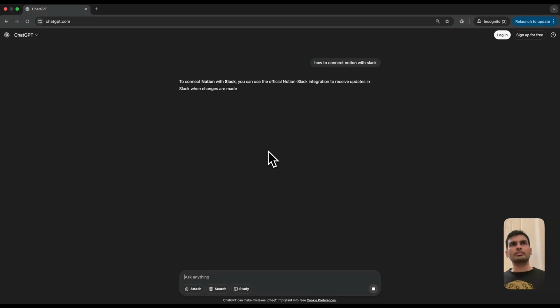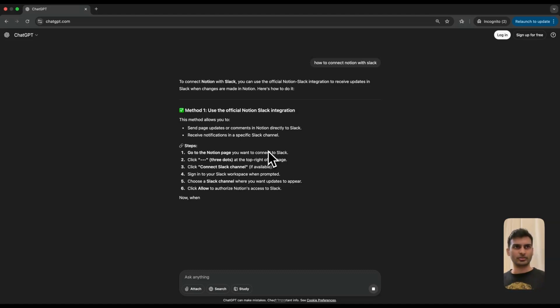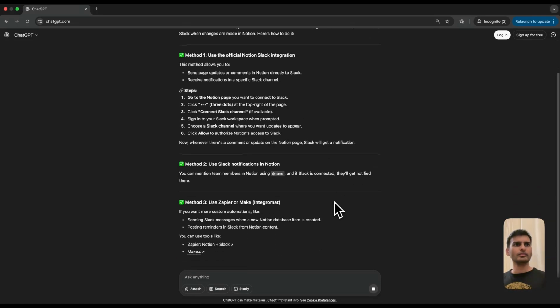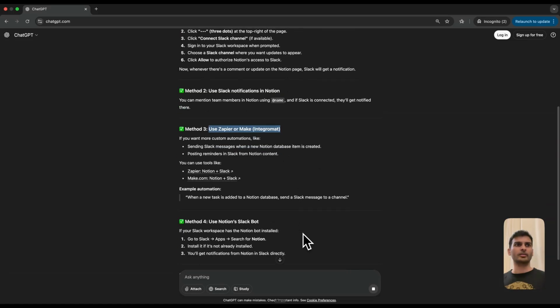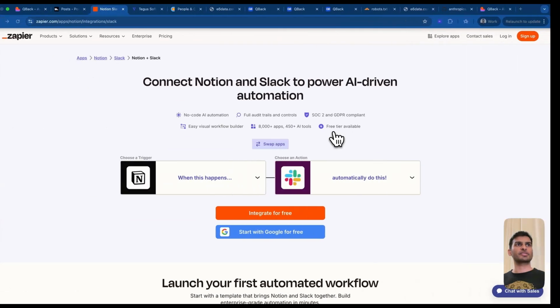I'm pretty sure Zapier's name would definitely pop up here in some way or the other, and maybe a bunch of other tools. Yeah, it automatically referred, hey, use Zapier or Make. And it also gave me those exact pages. If I click on this, it will take me to that integration Slack page, which is essentially these.